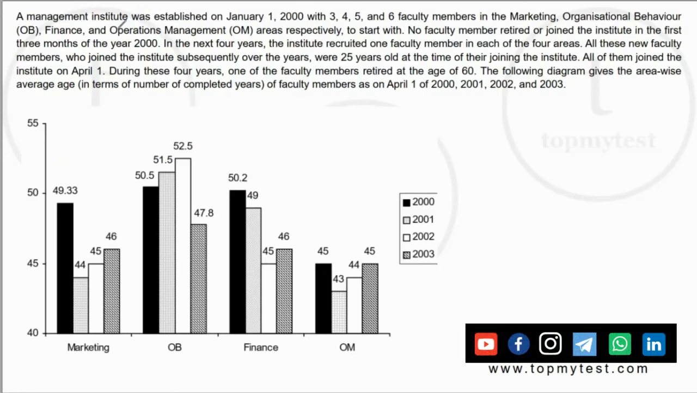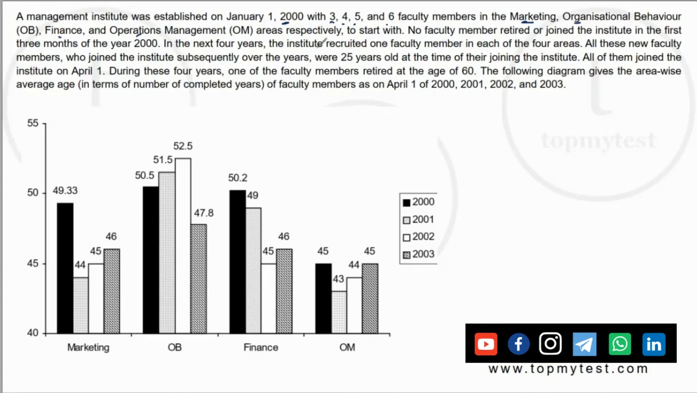Okay, a management institute was established on January 1st, 2000, with 3, 4, 5, and 6 faculty members in marketing, organizational behavior, finance, and operational management, OM and OB, respectively to start with. No faculty member retired or joined the institute in the first 3 months. So from January to April, nothing changed.